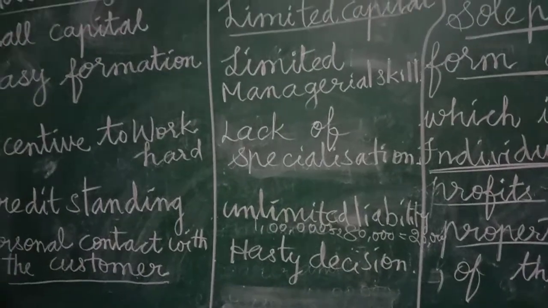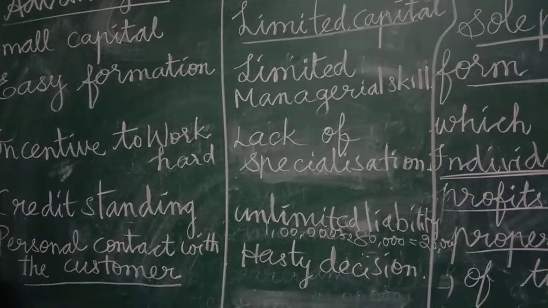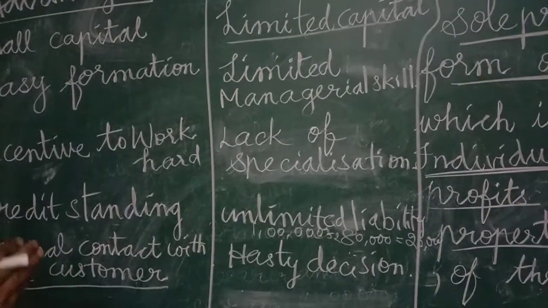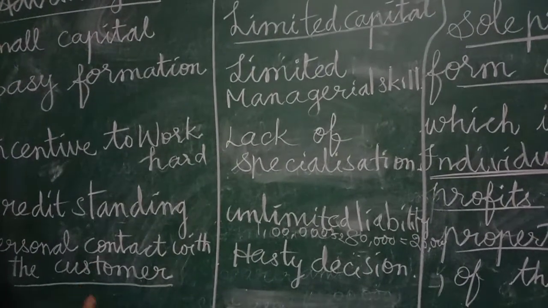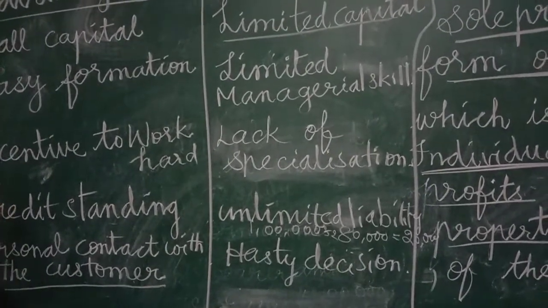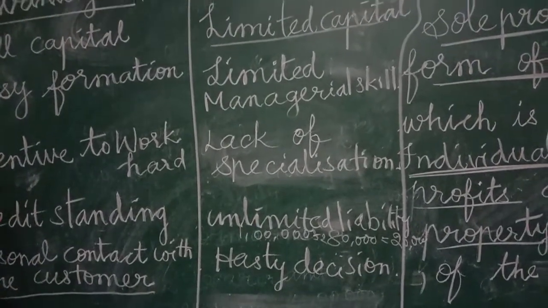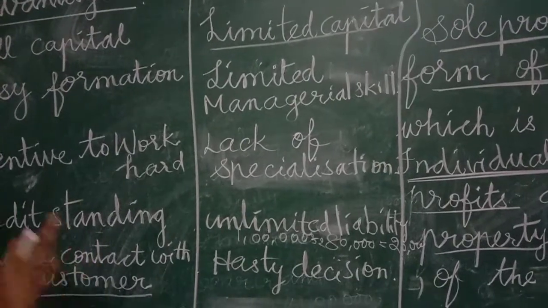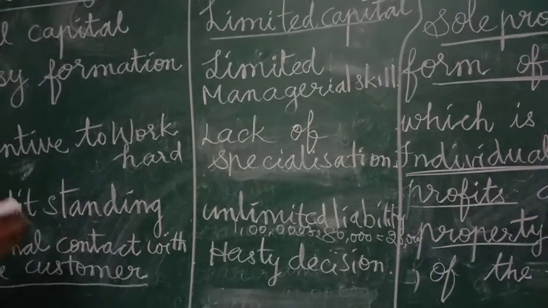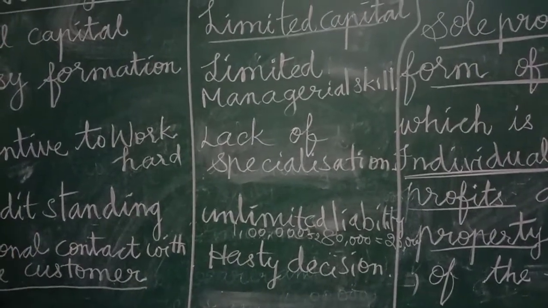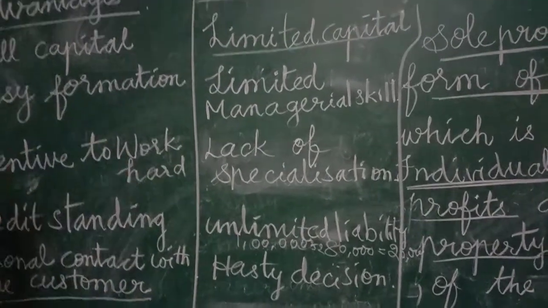Hasty decision means what? Suppose he gets a very good opportunity, somebody comes and offers 1 lakh rupees to start this business for me. But he says no, I don't have this kind of machinery, so it is impossible for me. So he refused to capitalize on an opportunity. Not in all situations, but in some situations he can take a hasty decision. This is the kind of disadvantage.